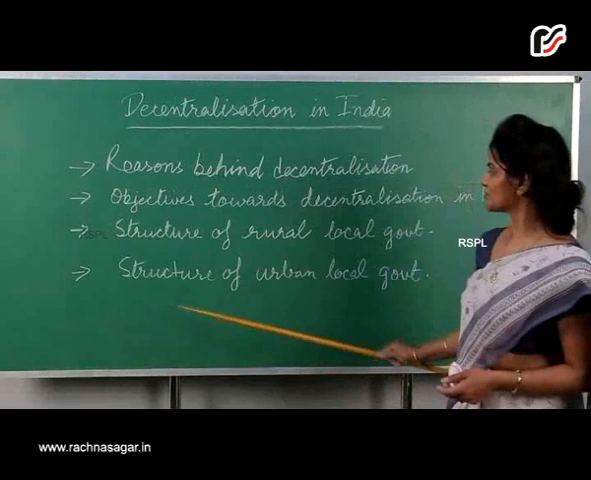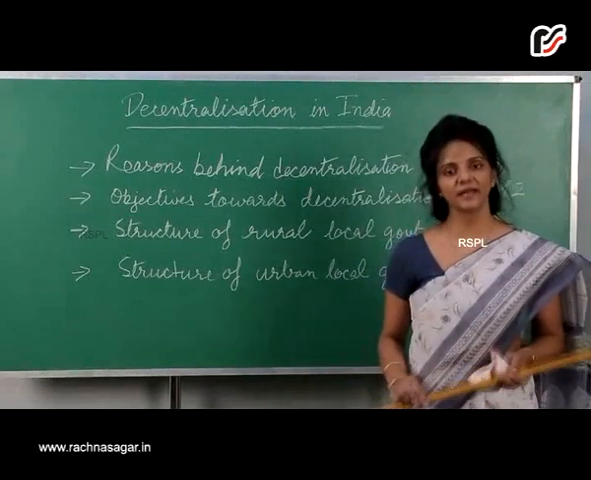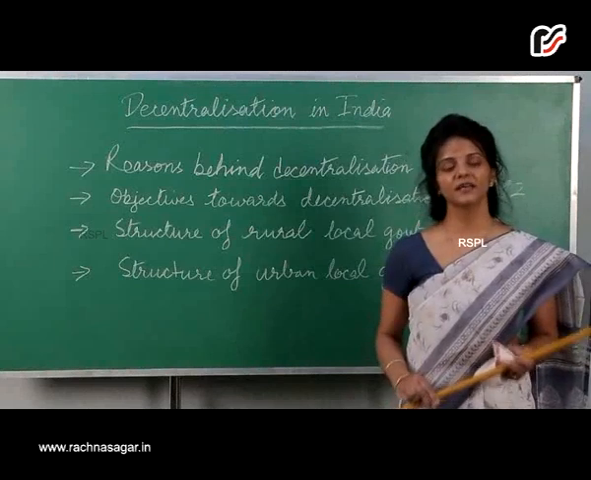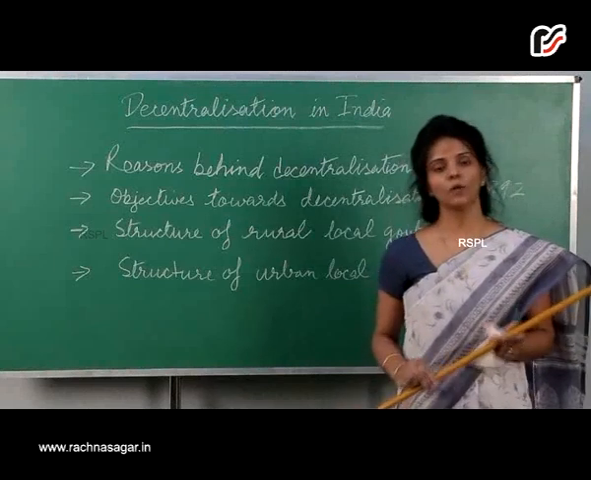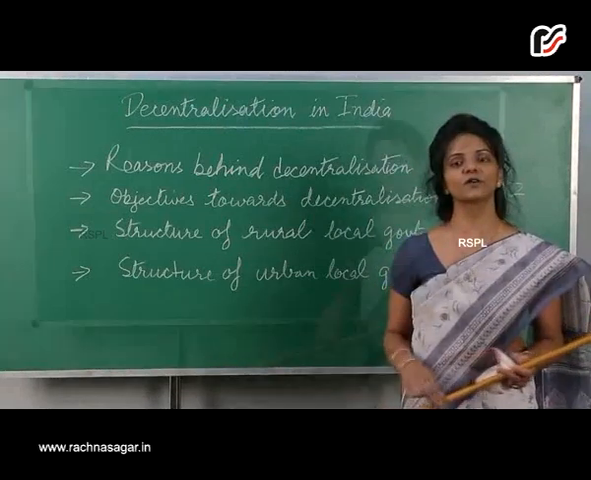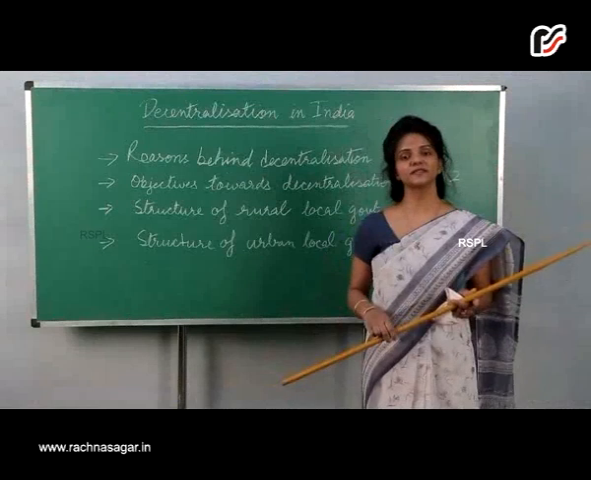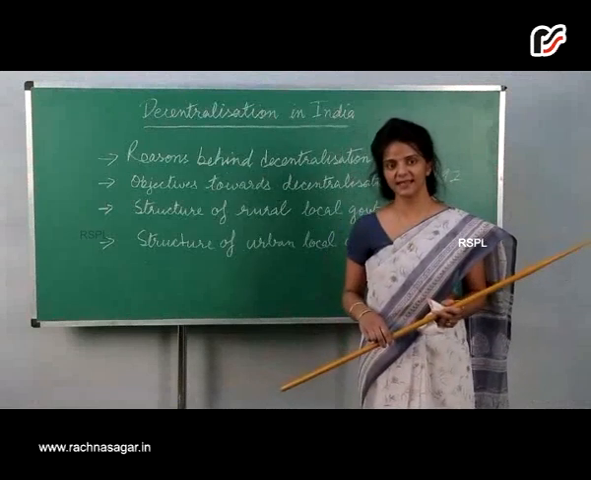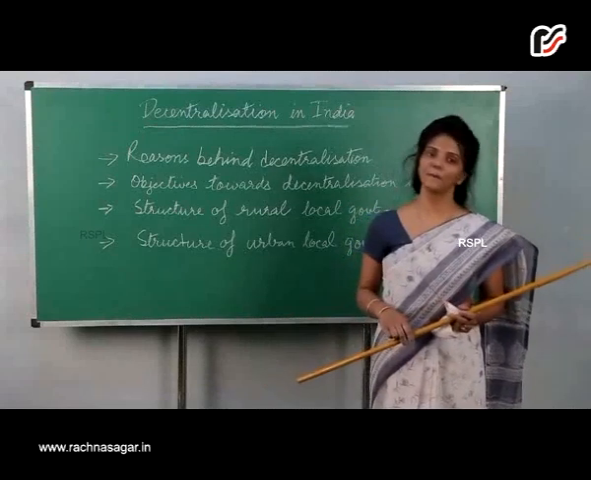Now we understand the structure of the urban local government. Municipalities are set up in towns. The big cities are constituted into municipal corporations. Both are controlled by elected bodies consisting of people's representatives. Municipal chairperson is the head of the municipalities, and in a municipal corporation, such an officer is called a mayor.